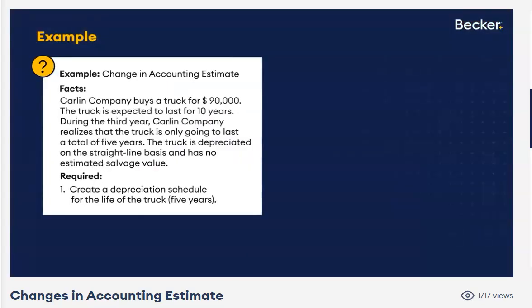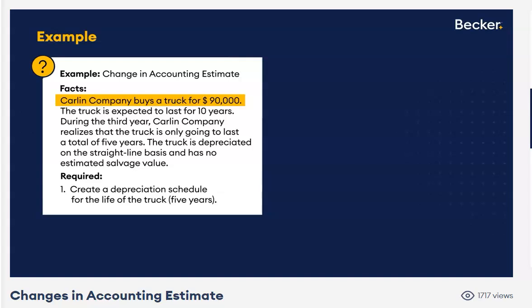Okay, excellent example. First thing you always want to do, legalize cheating. Start with your requirements. What do they want me to do with this information? Create a depreciation schedule for the life of this truck. Well, I look at my facts. Carlin Company buys a truck for $90,000. There's your cost.